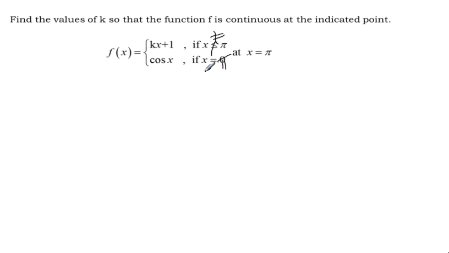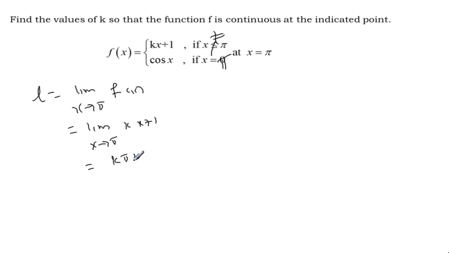Okay, and what is limit? Limit equal to limit x approaches pi f of x, then limit x approaches pi k x plus 1, taking x equal to pi straight away, k pi plus 1, this is limit.